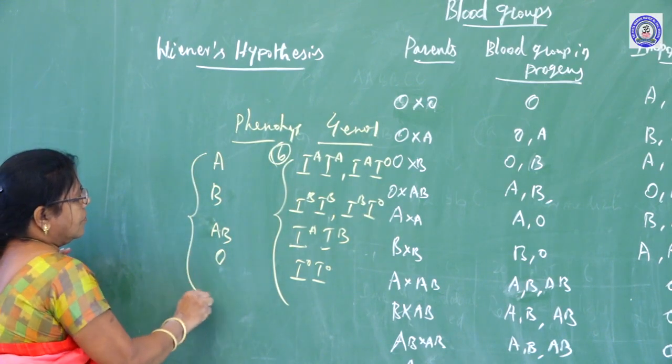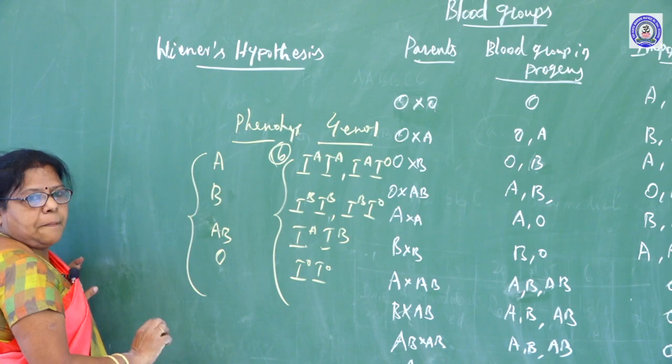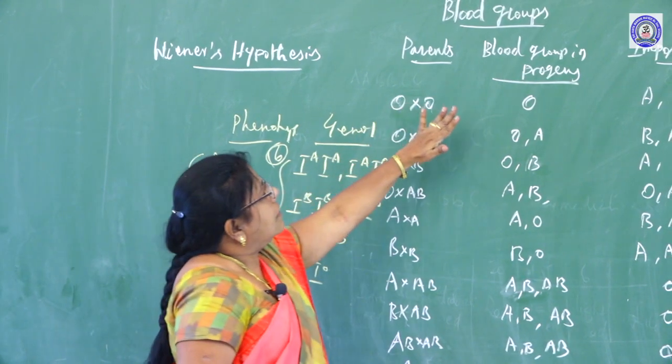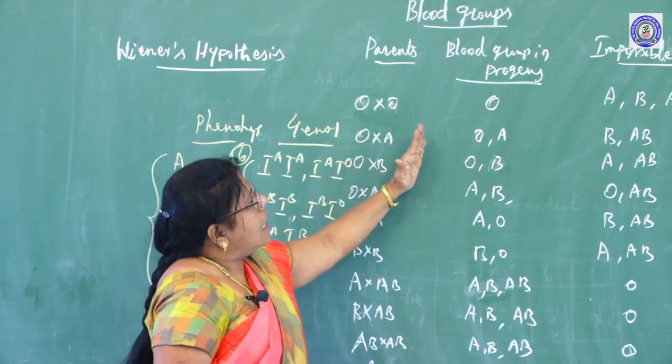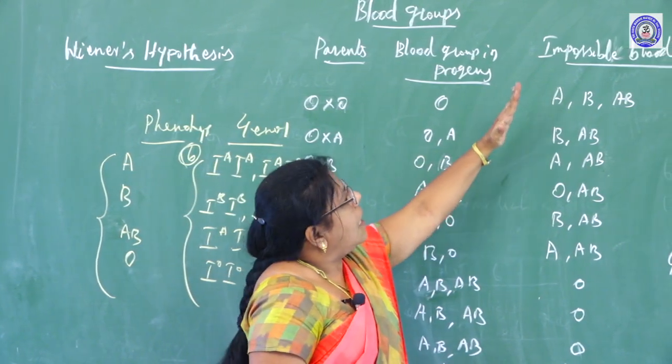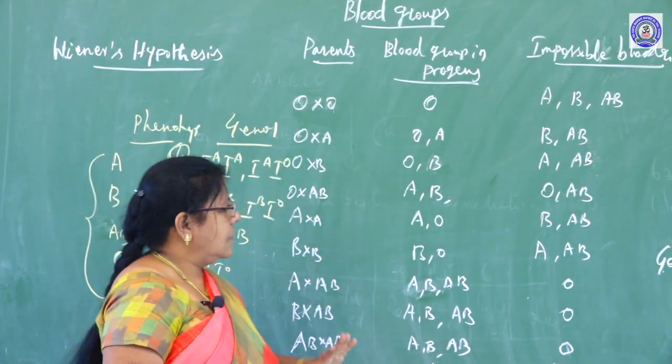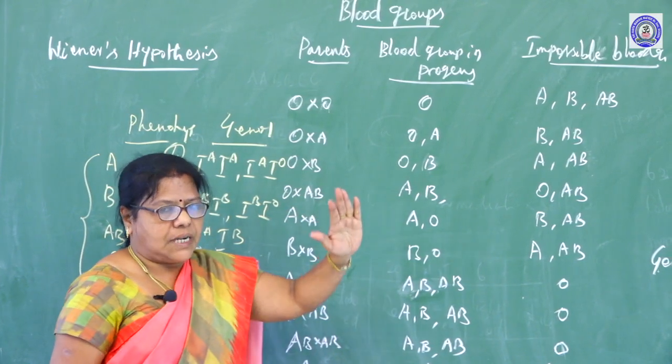Only 4 types of blood groups are possible. I have given here the blood groups of the parents, blood groups in progeny and impossible blood groups in progeny. This tabular column, afterwards you take down.